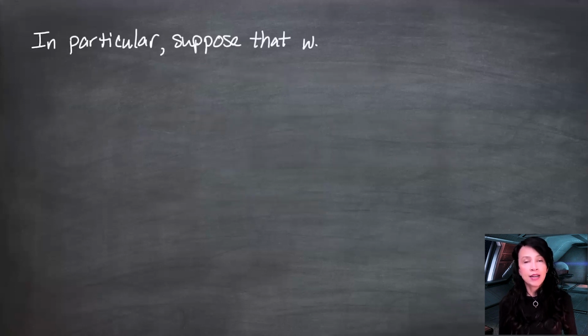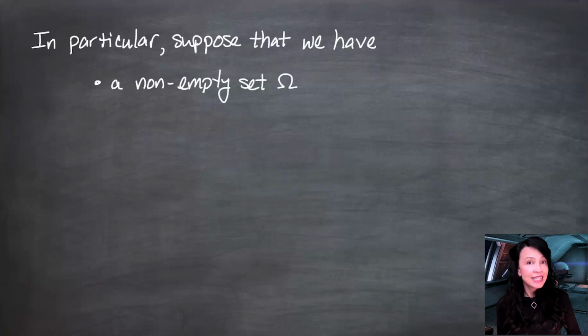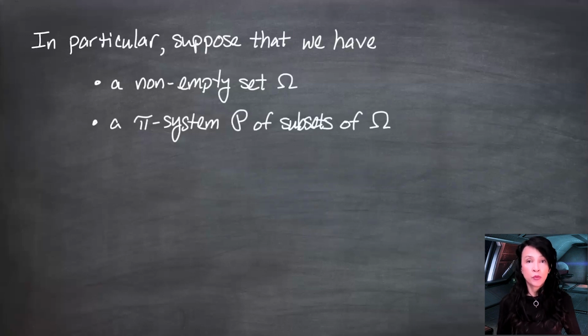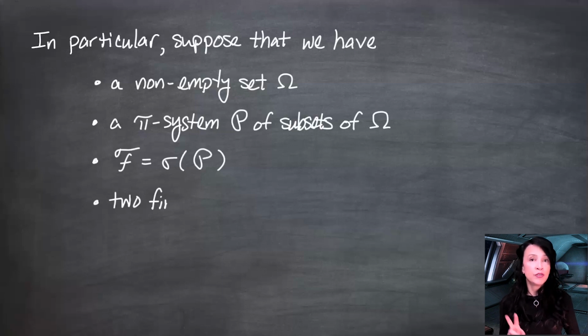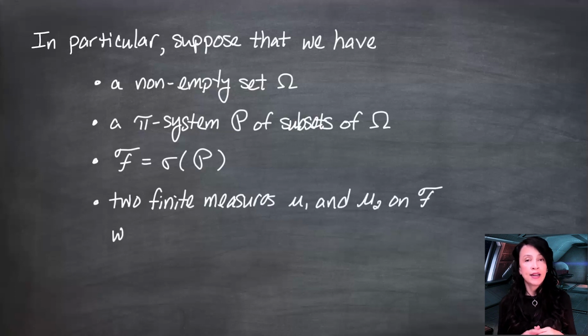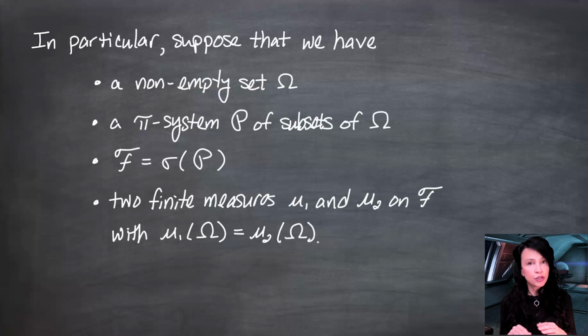Suppose I have a non-empty set omega. I have a pi system curly P of subsets of omega. I have a sigma field curly F defined to be the sigma field generated by curly P. Suppose I have two measures, mu1 and mu2, that have a couple of properties. Number one, they need to be finite, and this is certainly satisfied for probability measures. Again, we're doing this a little more generally. And number two, they have to have the same value when you evaluate the full omega. So mu1 of omega has to be mu2 of omega.